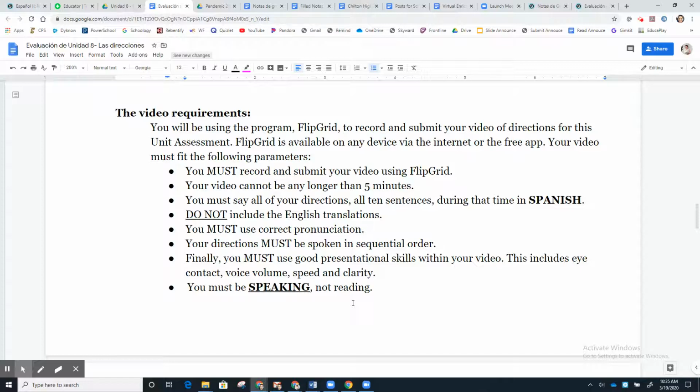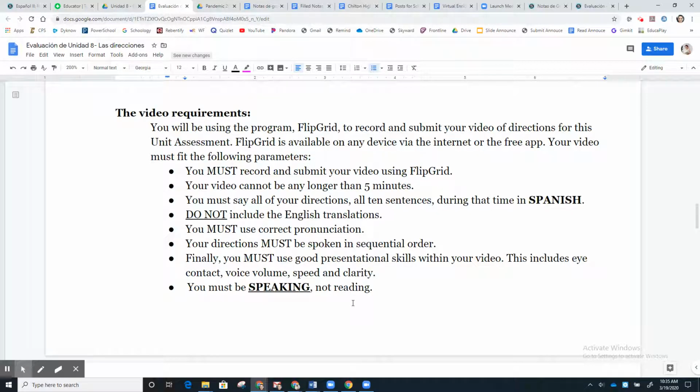Make sure that you speak your directions in sequential order, so going from one to the next to the next. Finally, make sure you're using your good presentational skills, eye contact, voice volume, speed, and clarity. Last thing, and I know this is your very favorite thing, ladies and gentlemen, you must be speaking, not reading. So just like we did back in Unit 5, I should not see paper in your hands. I should not see you consistently looking down at your paper. If I see you reading, the highest score you can get in speaking, if your pronunciation is good enough to fall into a 3, is a 2.5. Don't do that to yourself.